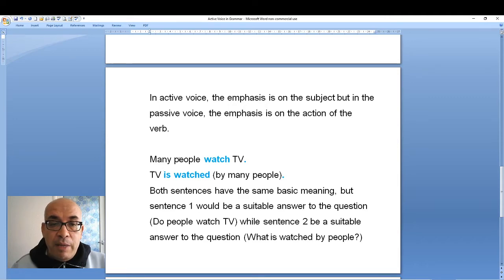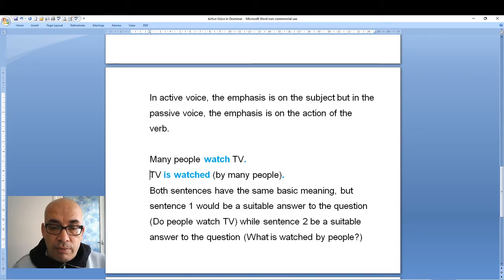So if I say many people watch TV, watch is active voice. In this sentence, the strong meaning is on the people, the subject. I repeat, this sentence is active voice. The strong meaning or the emphasis is on people, people is the subject.